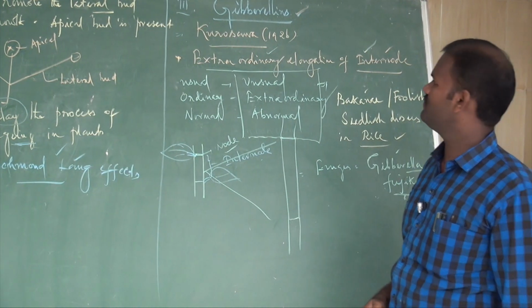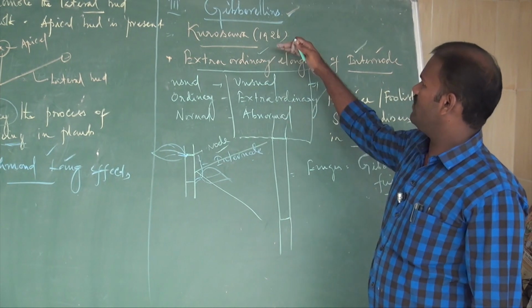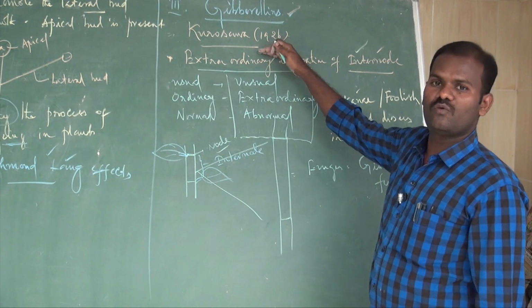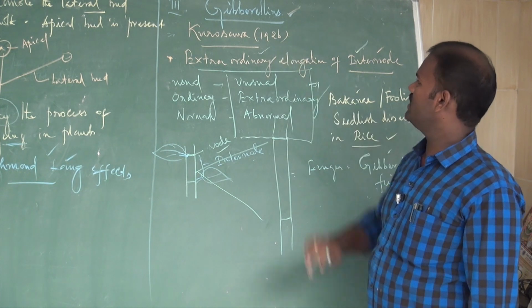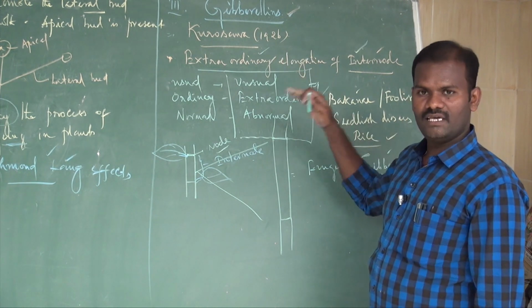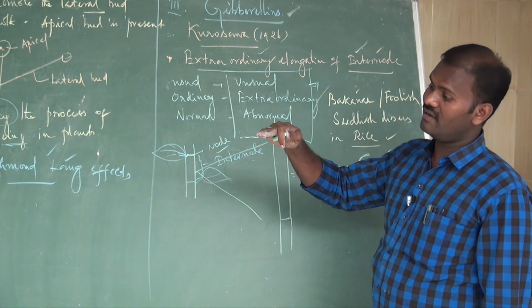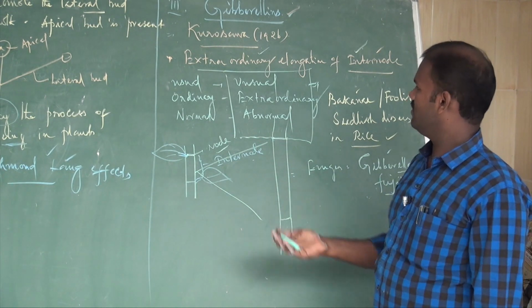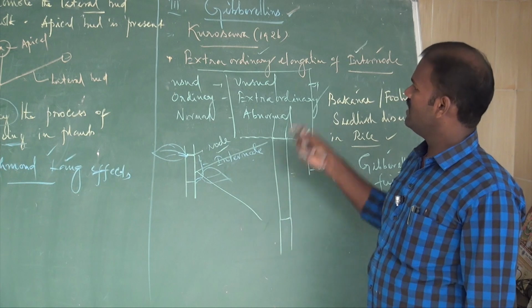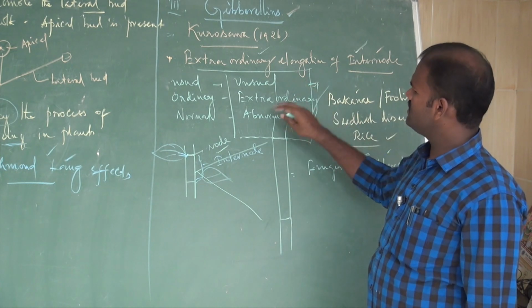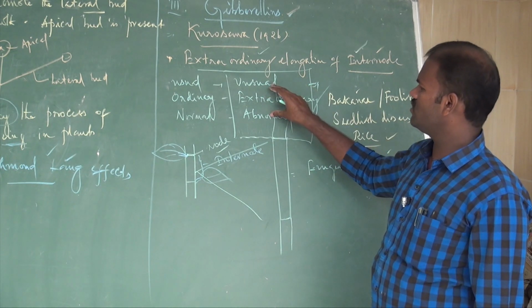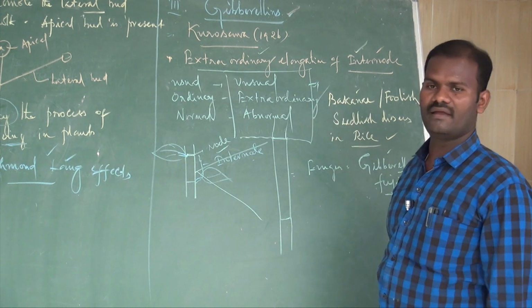These are the introductions of gibberellins. Gibberellin was first identified by Kurosawa, a Japanese scientist, in 1926, when he observed that some rice plants in the field were much taller than the other rice seedlings because of this extraordinary internodal elongation, called Bakanae disease.